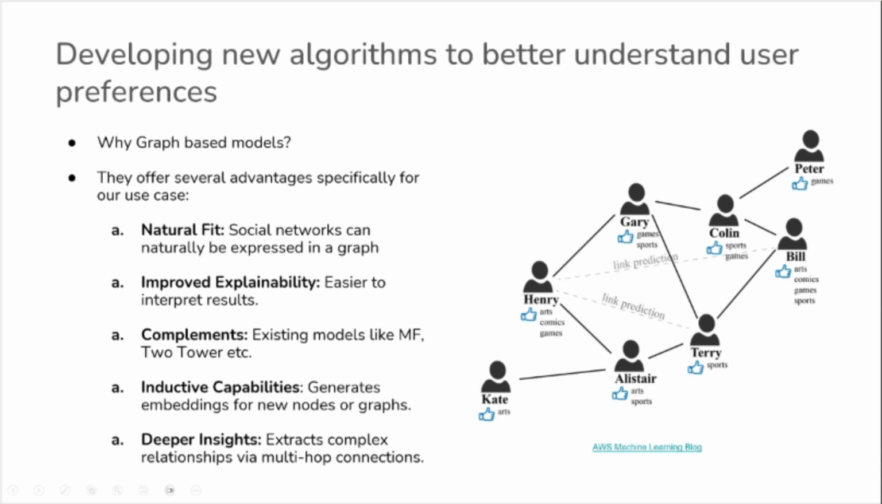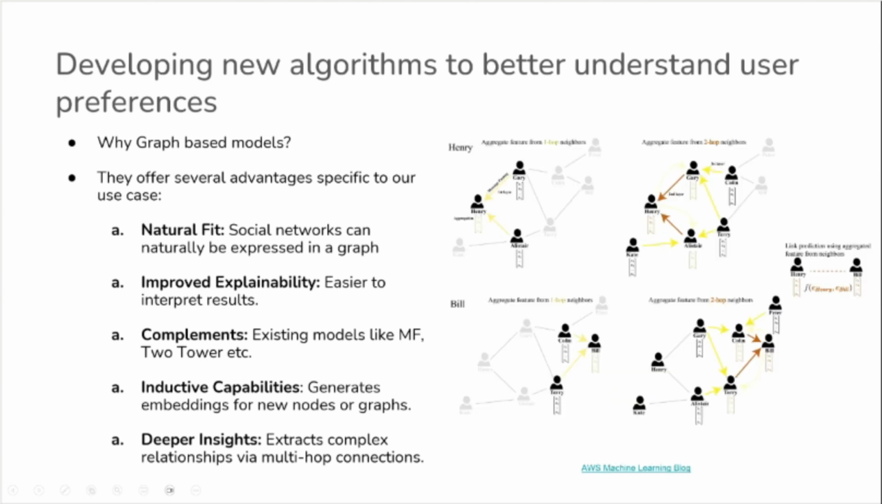Now, a common task in graph-based models is link prediction. So let's say you want to recommend some connections to Henry. Bill and Terry can be possible candidates. So graph-based models assign a link score to these potential missing links, and the higher the score, the more likely the recommendation. But how do they assign this score? They do this via something called message passing.